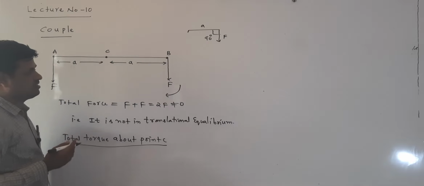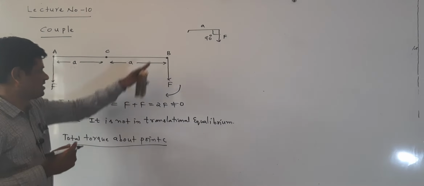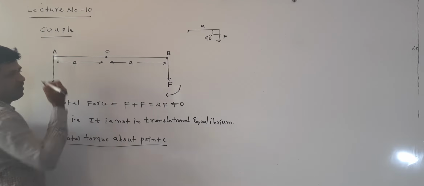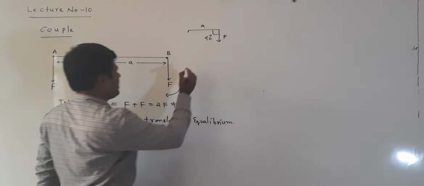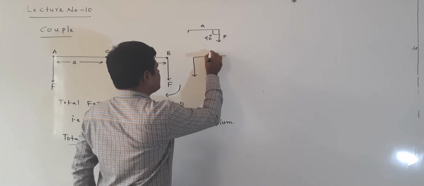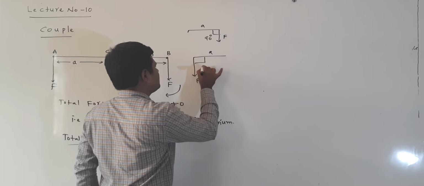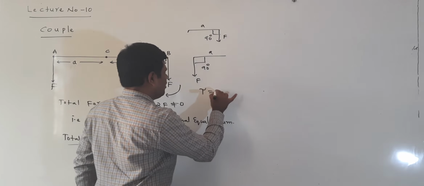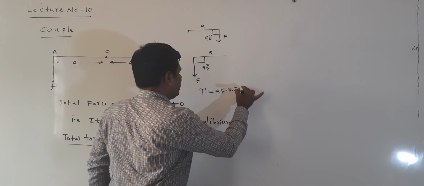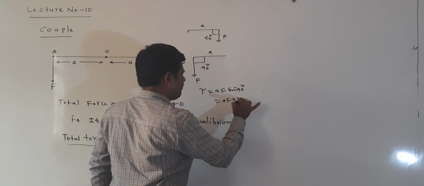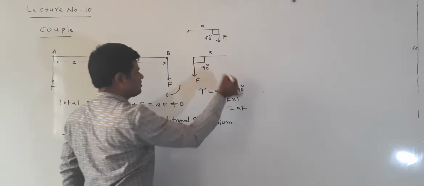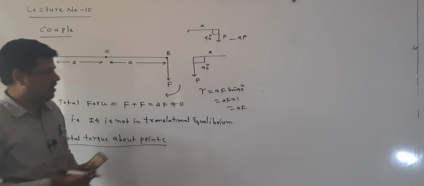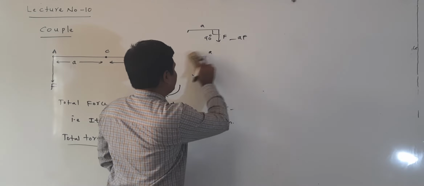Now come here. The torque is A into F. On this side also, force and A are perpendicular to each other. Here also torque is equal to AF sin 90, which is AF into 1, equal to AF. Here also AF, here also AF. Both have the same magnitude AF. But which direction is there?